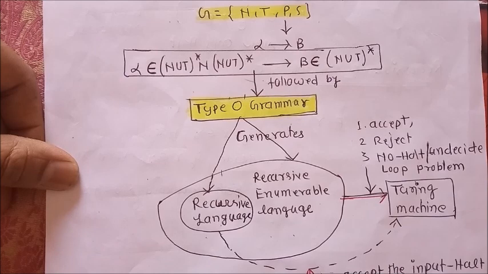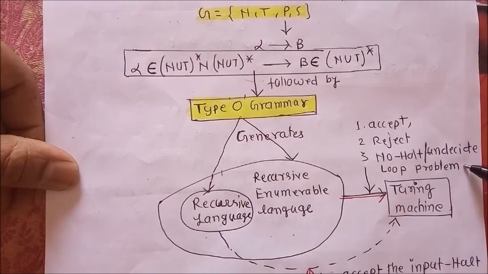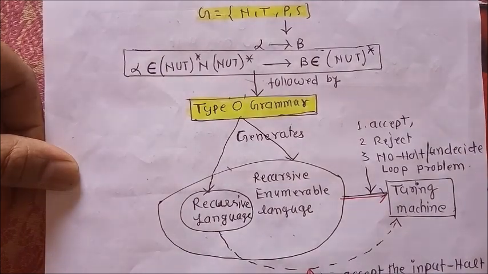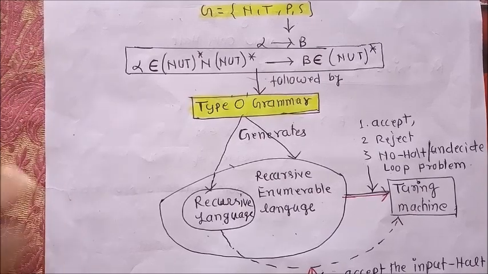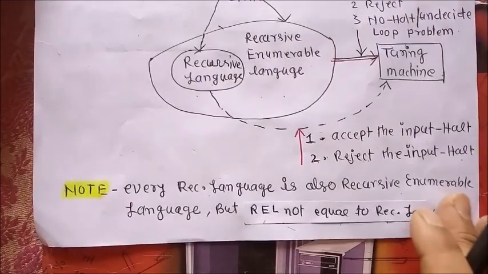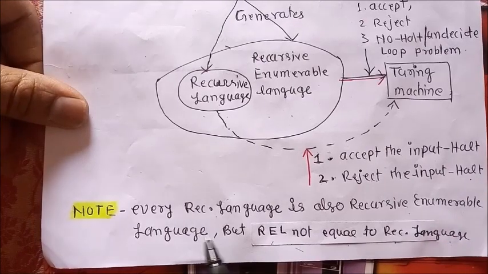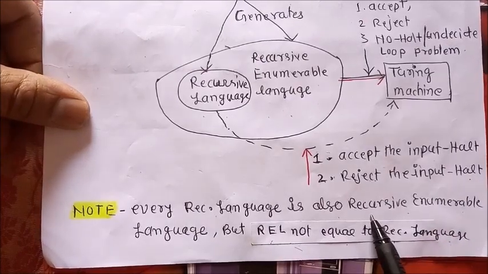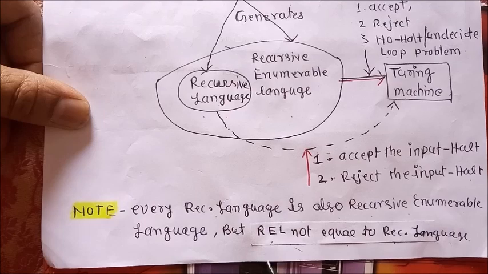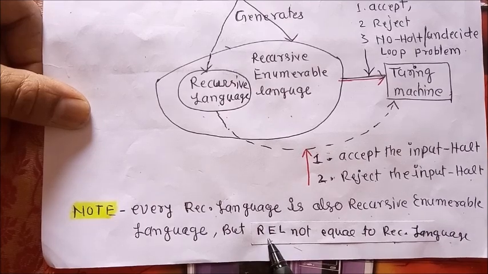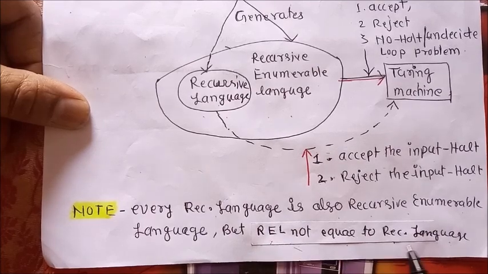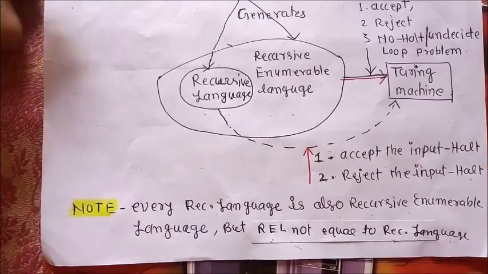It means in this recursive enumerable language there is a special third condition where the machine will be in a specific situation and will not produce any proper result. One more thing to notice: every recursive language is also a recursive enumerable language, but a recursive enumerable language is not necessarily a recursive language.